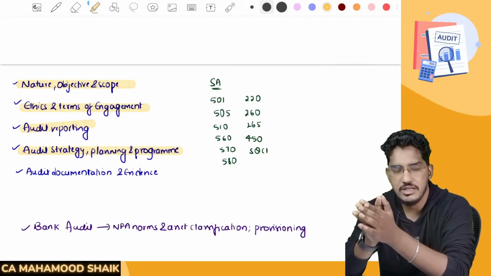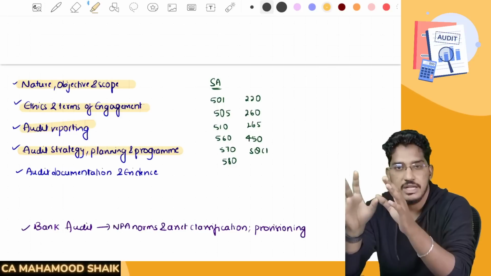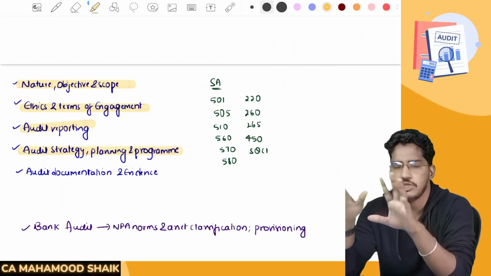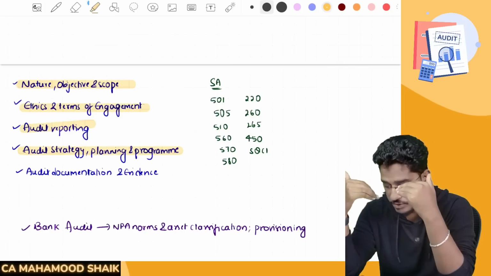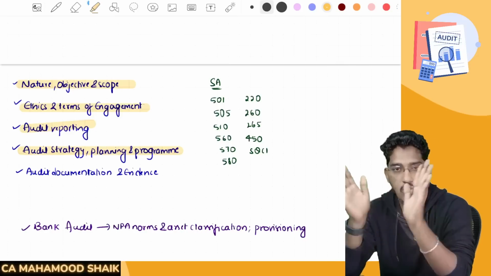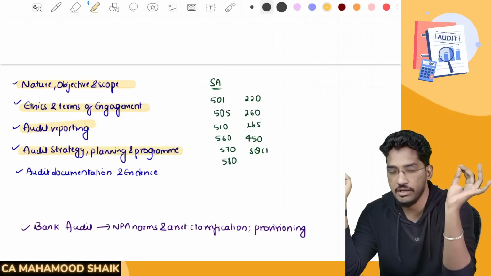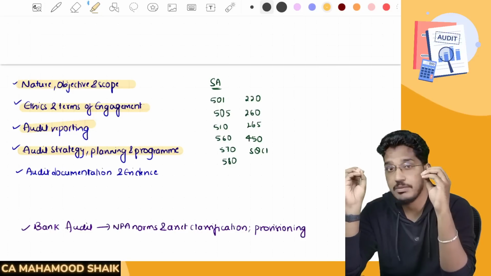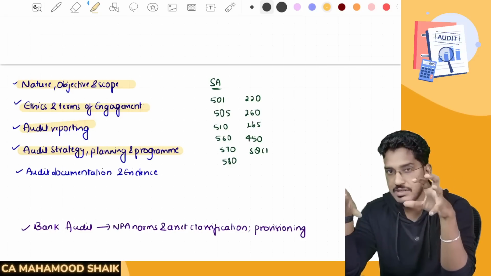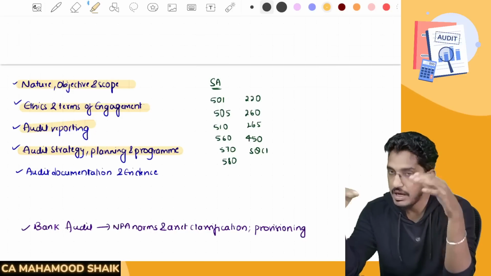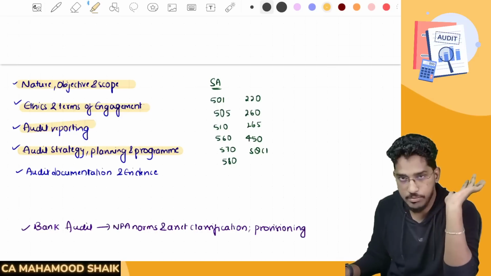Why? Because we are seeing in the recent attempts that from this chapter, audit strategy, planning and program, a very small chapter, with very point-wise questions and not much concept in it, still 7 to 8 marks are getting tested. Previously I used to say keep this chapter at the last, but I no longer say that. Please try to cover every content which is there in this chapter. From this chapter 7 to 8 marks are getting tested in the recent examinations. The trend is like that. Okay, so please do it. I know this chapter is very boring to learn, but you have to learn it. Our immediate objective is to get through the examination, right? So you have to cover audit strategy, planning and program.